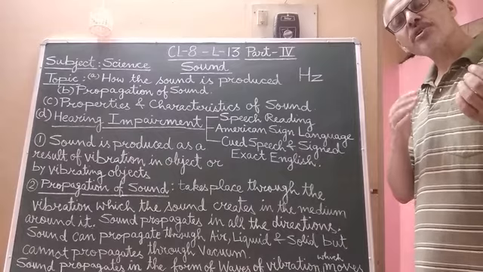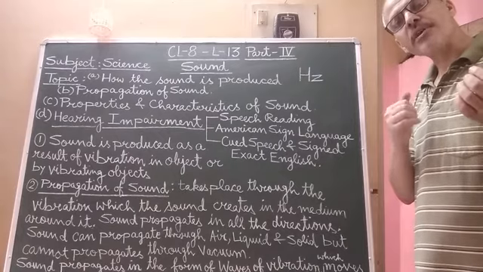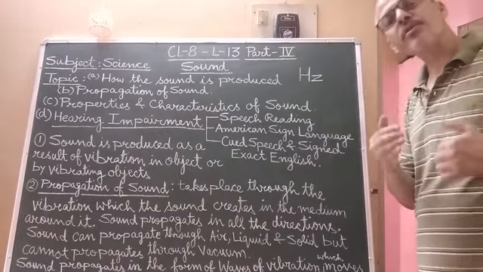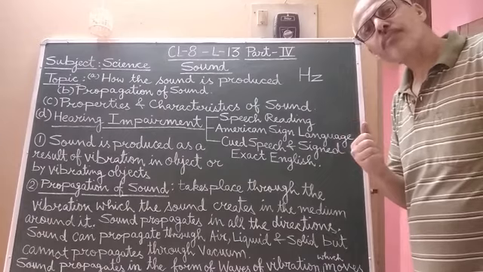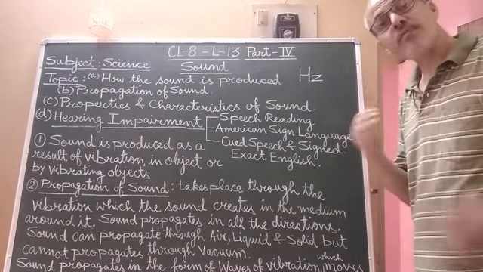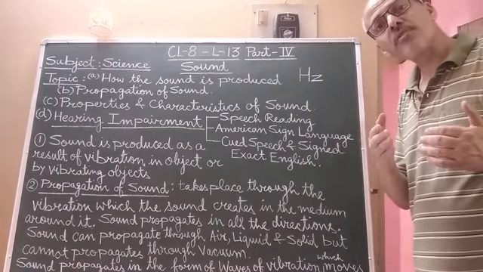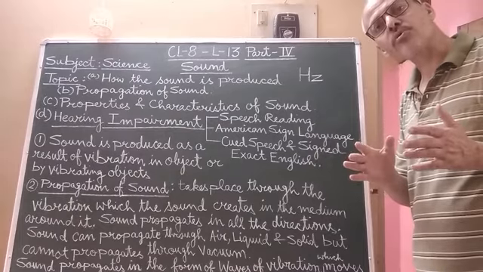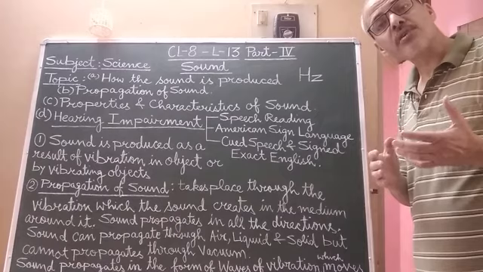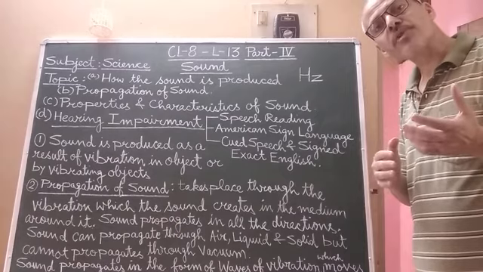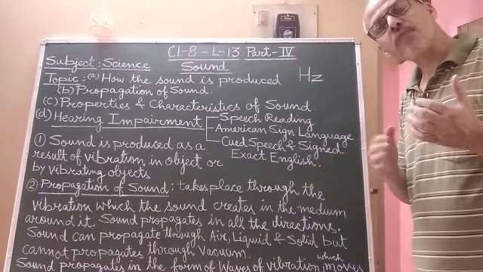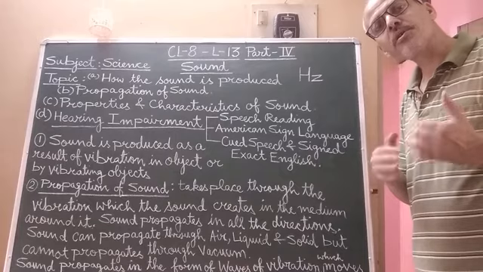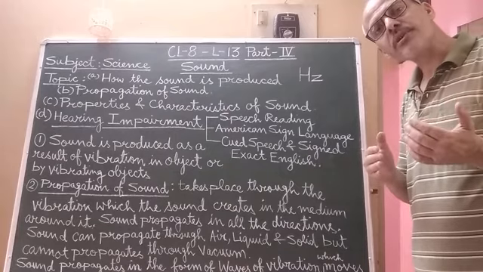The strings start vibrating, and when they vibrate, they produce sound. When the string of the guitar stops vibrating, no sound is produced. So with this activity we can say that sound is produced as a result of vibration in the object, or by vibrating objects.